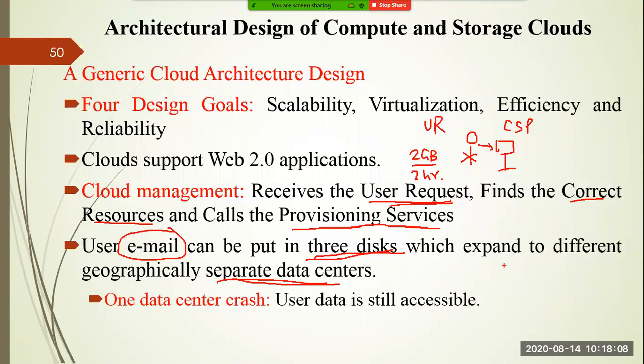It may happen that one location may be facing some natural calamity. For example, if there is some power issue in one data center, or there is a cyclone and this data center is, let's say, damaged, what will happen? Your emails are stored in this data center as well as that data center, so that you can retrieve your emails using this architecture.